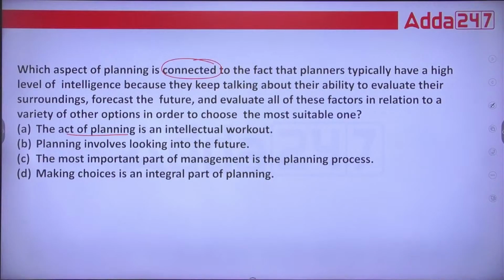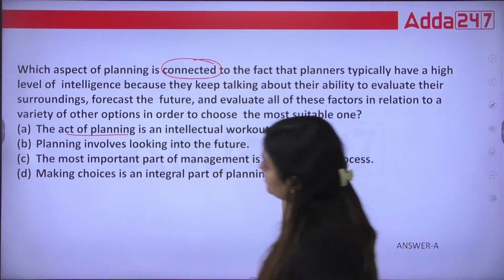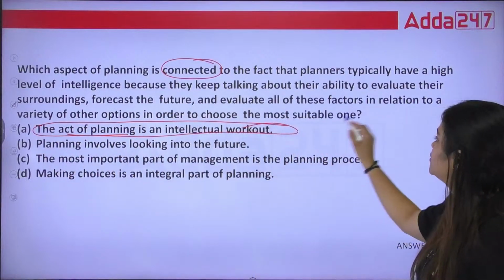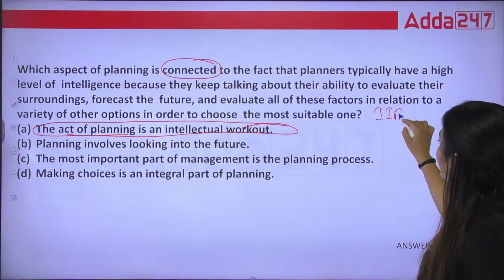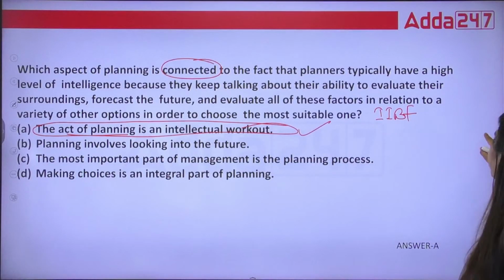C. The most important part of management is the planning process. D. Making choices is an integral part of planning. Please tell me. Here, the correct answer is going to be the act of planning is an intellectual workout. This question is from your ABFM book. So as per that, the correct answer is your answer A.